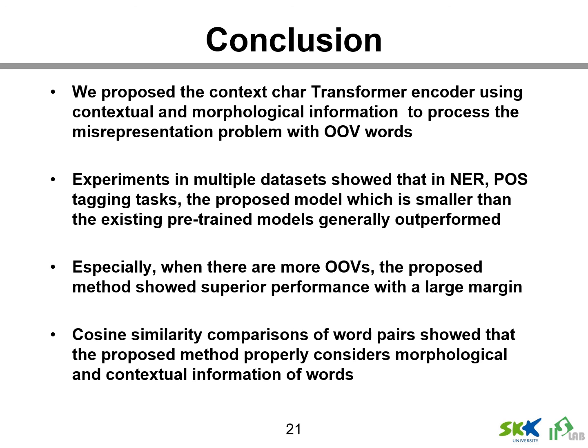In conclusion, we propose the context character transformer encoder, using contextual and morphological information to address the misrepresentation problem with OOV words. Experiments showed that the proposed model, which is smaller than the existing pre-trained models, generally outperforms them. Especially when there are more OOVs, the proposed model shows superior performance with a large margin, and cosine similarity comparisons of word pairs show that the proposed model properly considers morphological and contextual information.